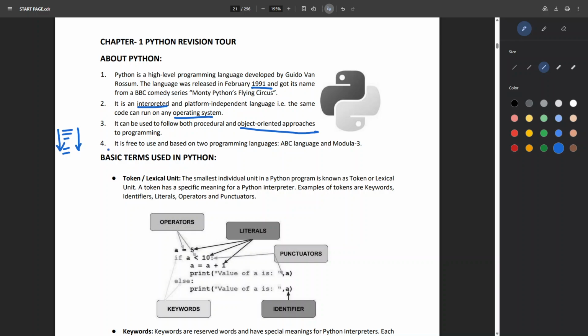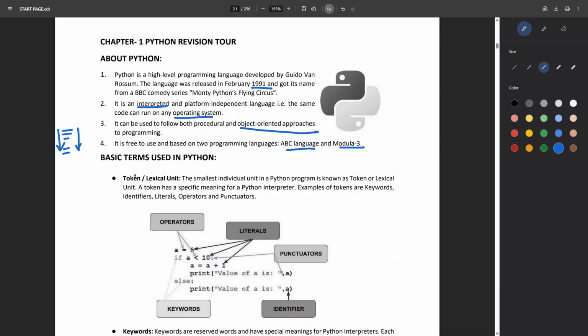The next one is it is free to use and is based on two programming languages, that is ABC language and Modula-3. So these were the previous languages before Python, and integrating these two languages created Python, which is a very high level language and it is very user friendly.